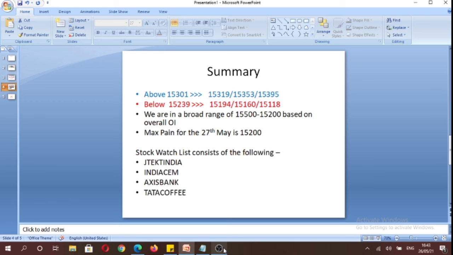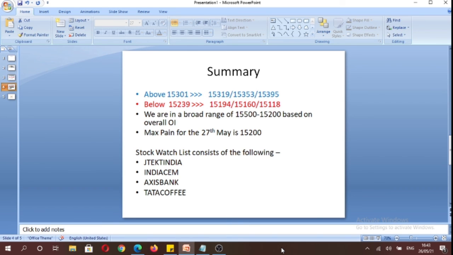Finally, before ending this video, I'd like to summarize that tomorrow above 15,301 we can potentially trade towards 15,395 levels, and below 15,239 levels we can potentially trade towards 15,118 levels. And based on the overall open interest data, we get a broad range of 300 points for tomorrow, between 15,500 to 15,200, and the maximum pain level for tomorrow's expiry is at 15,200.